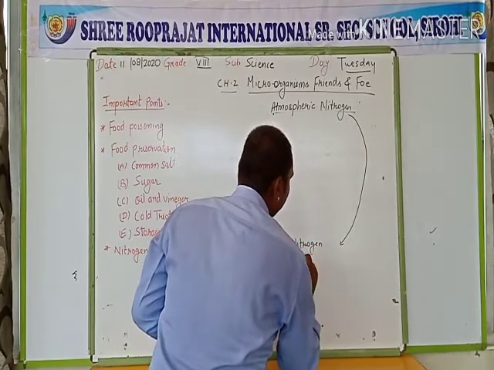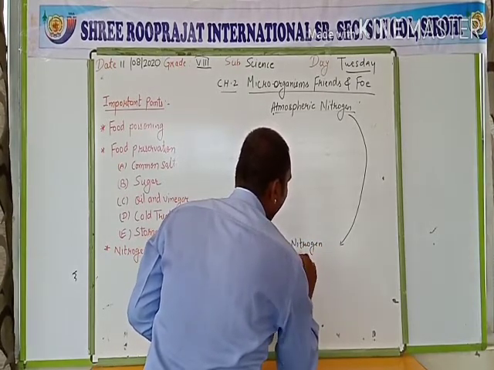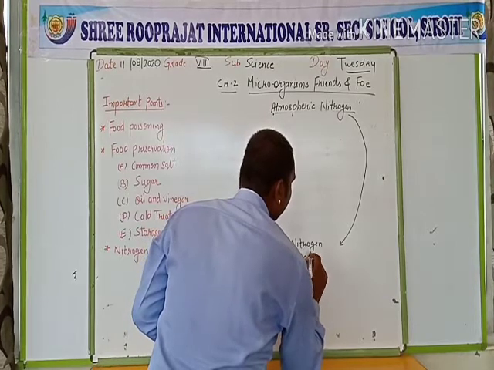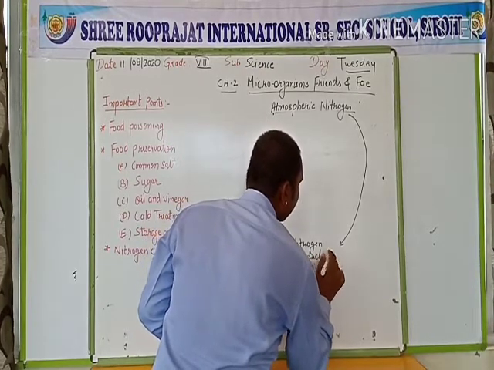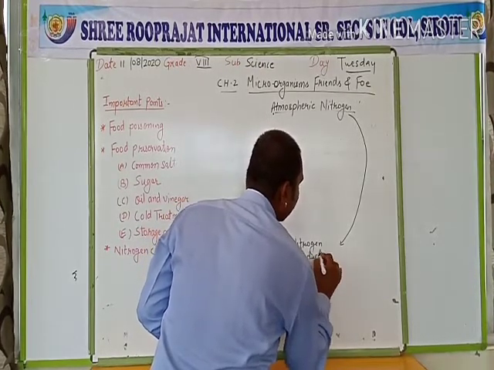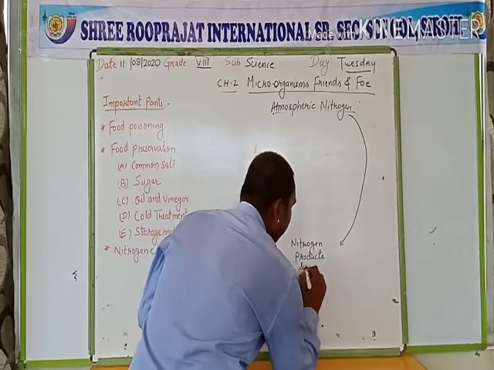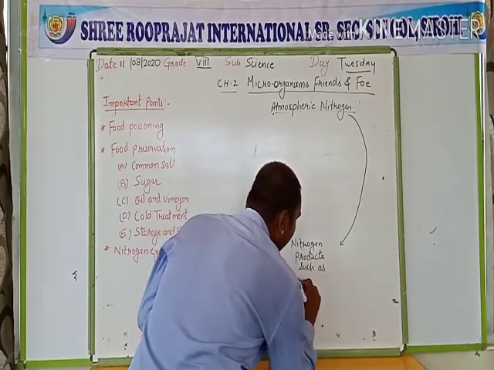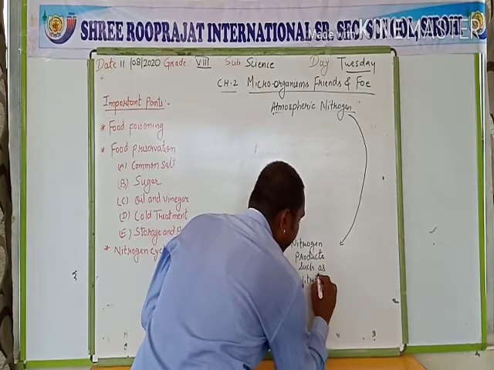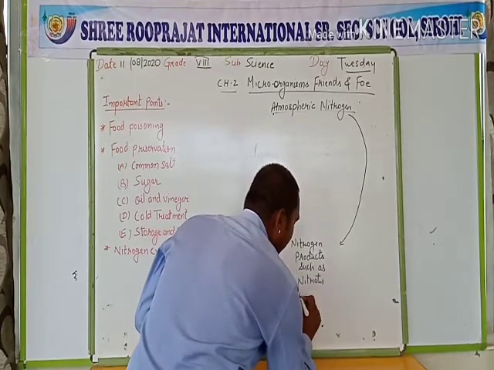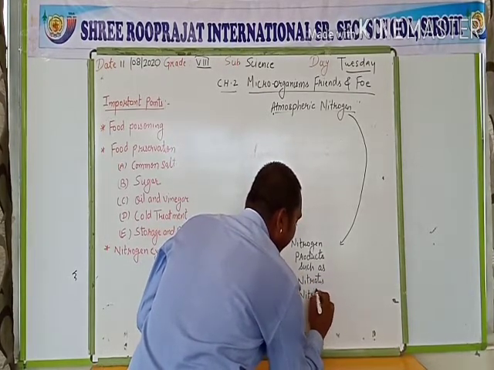nitrogen products such as nitrates or nitrites.